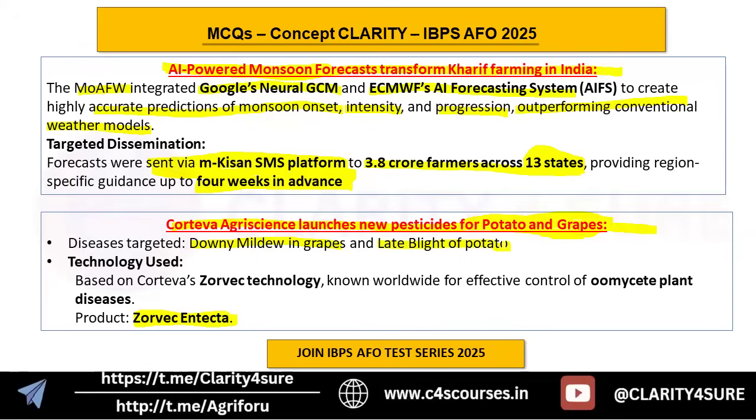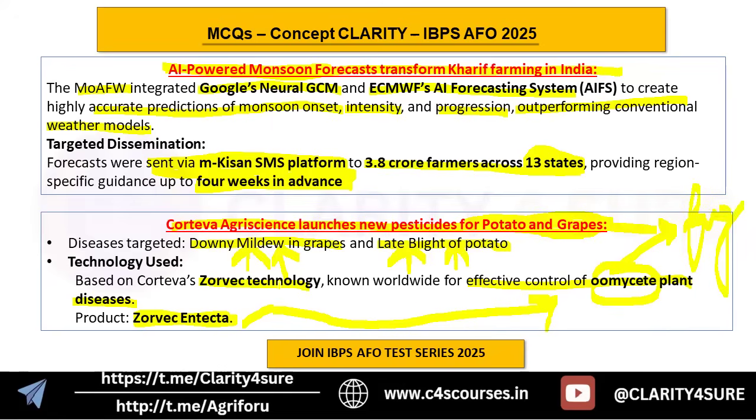So again, how can you relate it with the static part? What is the causal organism for downy mildew? What are the symptoms of downy mildew? And similarly for late blight also, the causal organism and the symptoms. This should be at your fingertips. Based on Corteva's Zorvec technology, known worldwide for the effective control of oomycete plant diseases, this particular product has been developed. What is the product? Zorvec and Tecta. A question might also be asked that Zorvec and Tecta is used to control which microbe. So this part becomes important. Oomycetes, right? So since it is for oomycetes, that means it is a fungicide, isn't it?